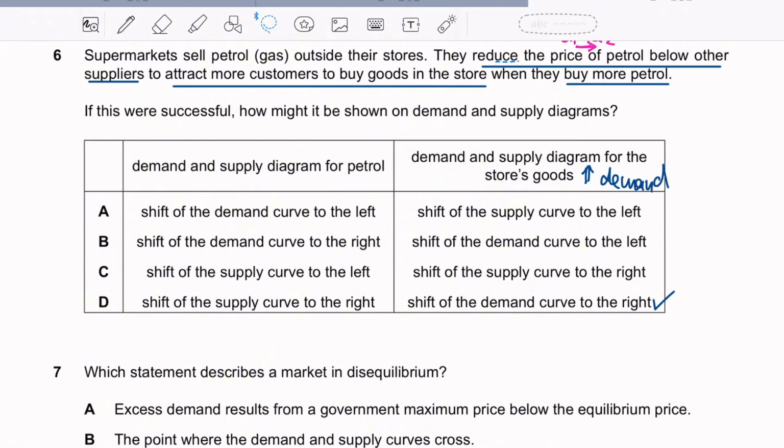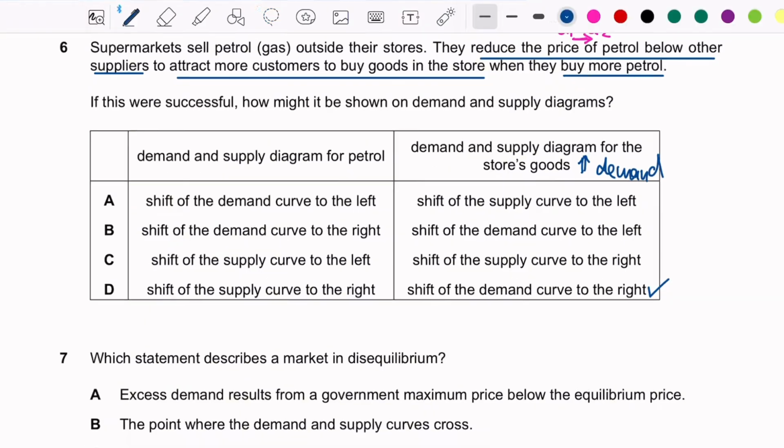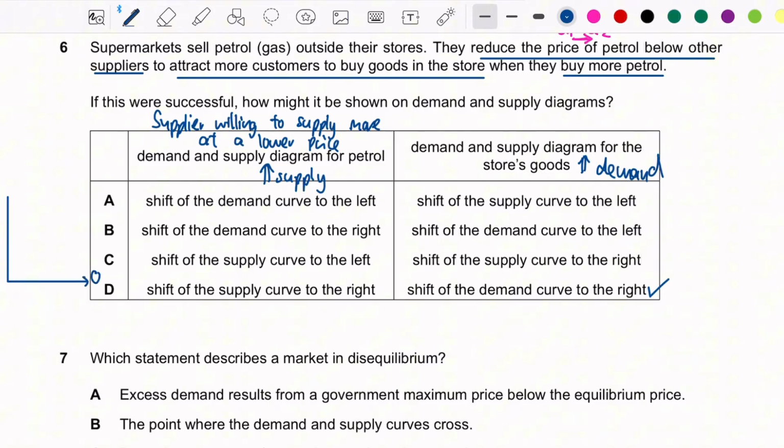Supplier reduces the price of petrol below other suppliers and supplies more petrol. So this means that the supplier is willing to supply more petrol at a lower price. This encourages suppliers to buy petrol in larger quantities. By buying in larger quantities, the cost per unit of petrol for the supermarket can be reduced, allowing the supplier to supply even more petrol at the lower price. So this is represented by the supply curve shifting to the right.